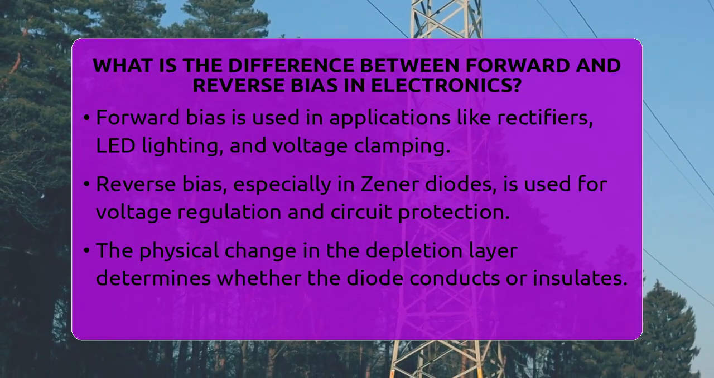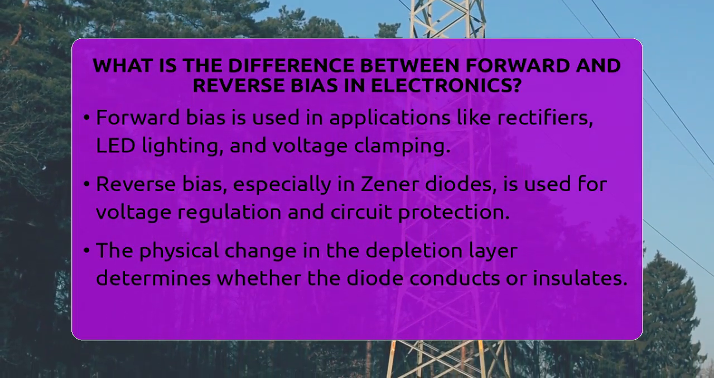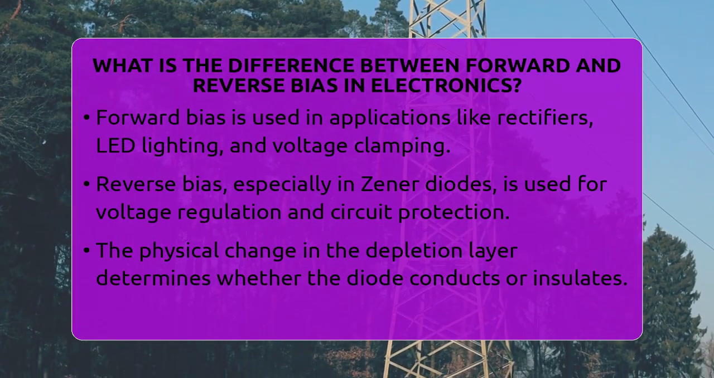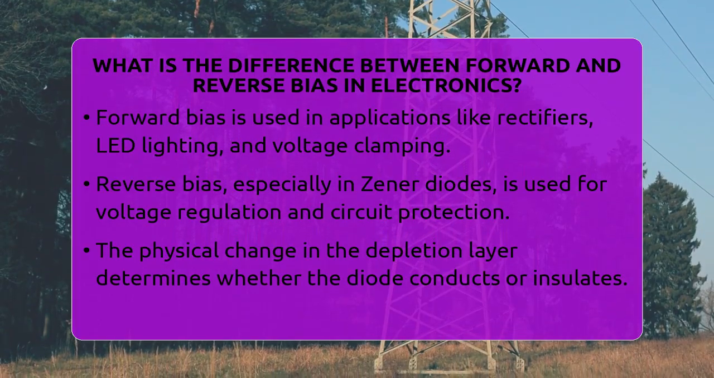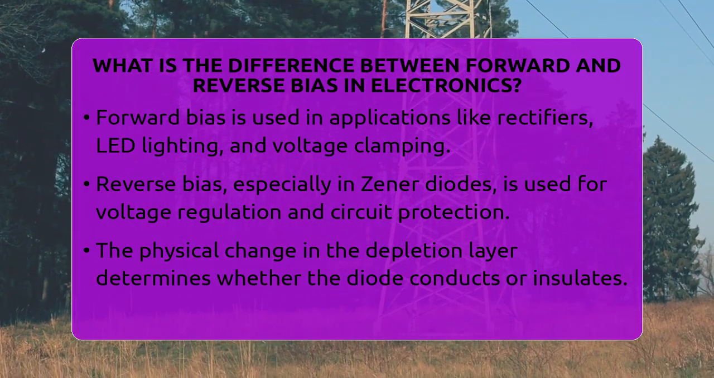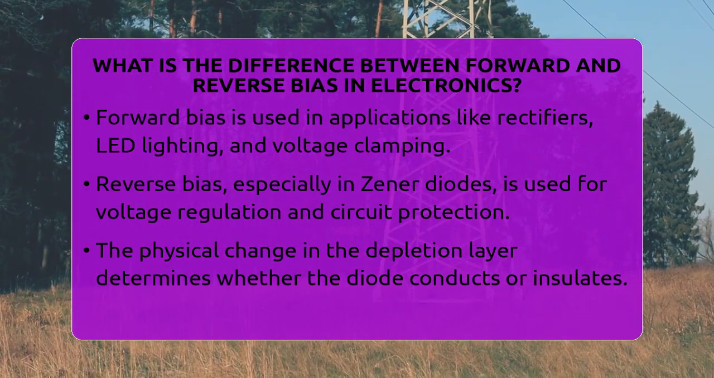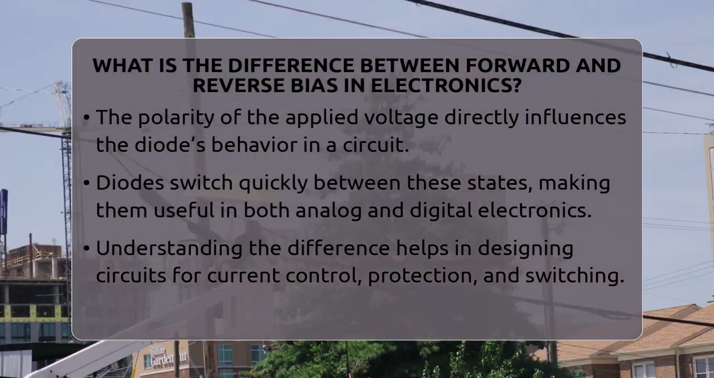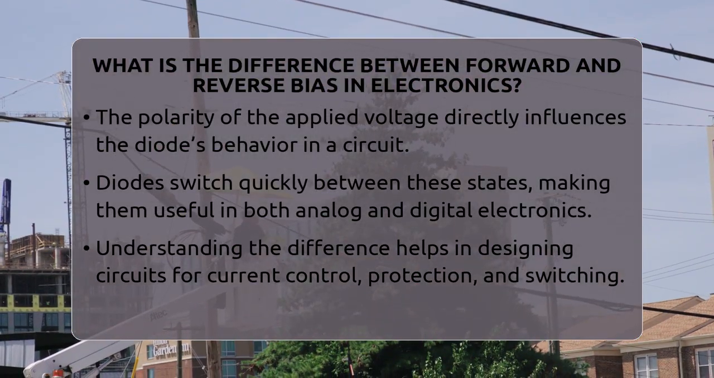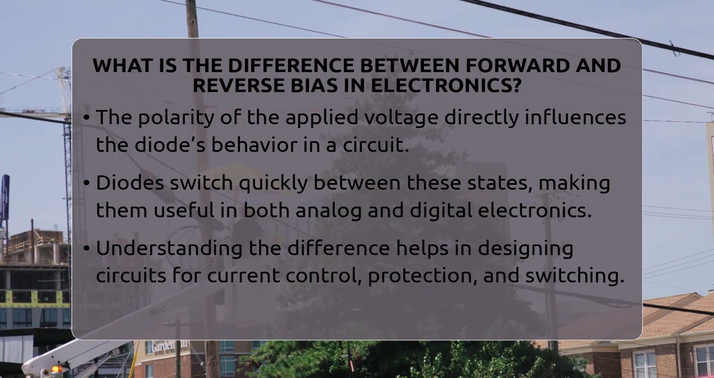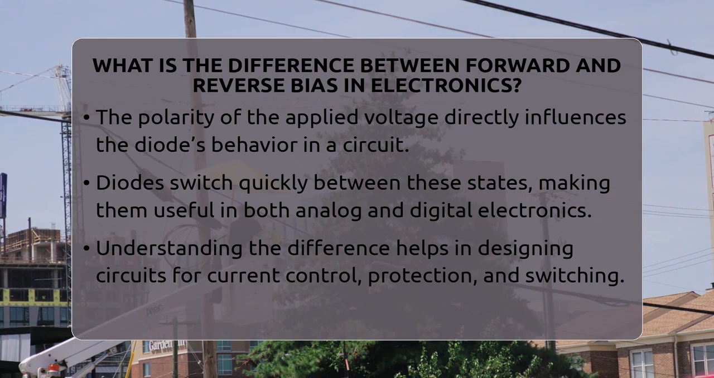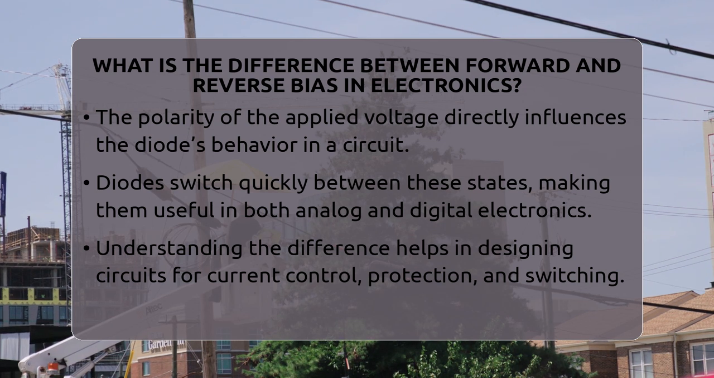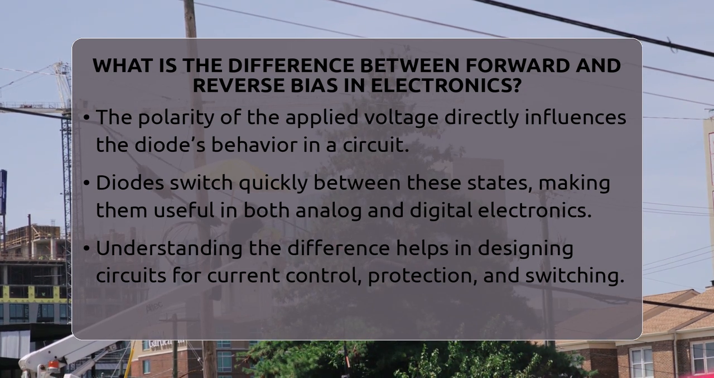The main difference between forward and reverse bias lies in the polarity of the applied voltage and how it affects the diode's internal structure. Forward bias reduces the potential barrier and narrows the depletion layer, letting current flow easily. Reverse bias increases the barrier and widens the depletion layer, blocking current. This physical change in the depletion layer directly impacts how the diode conducts or insulates.